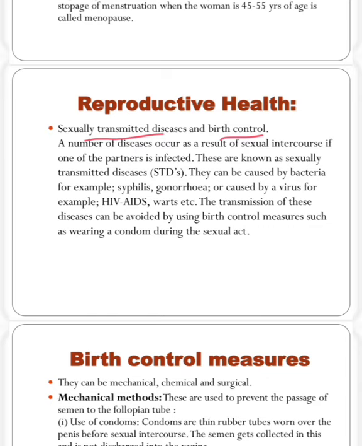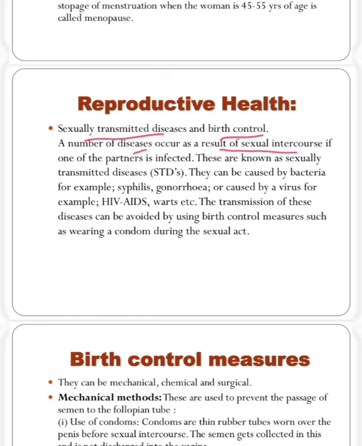Okay, see. So what I had told, in the reproductive health, sexually transmitted disease and birth controls are there. Means sexually transmitted disease, that means the disease which are transmitted from one person to another by sexual contact. A number of diseases occur as a result of sexual intercourse.